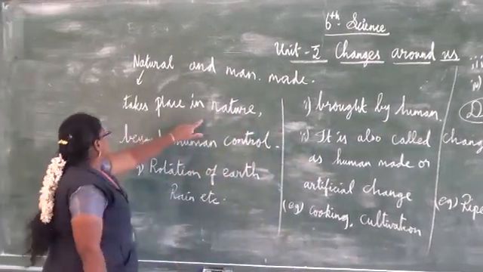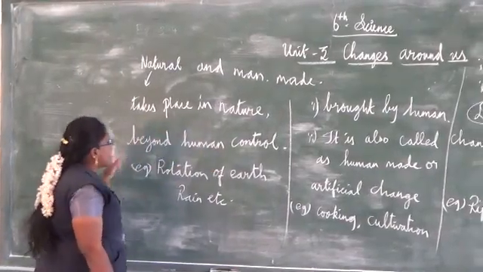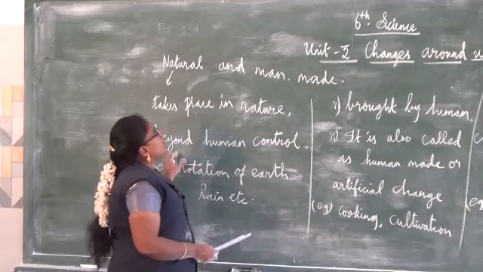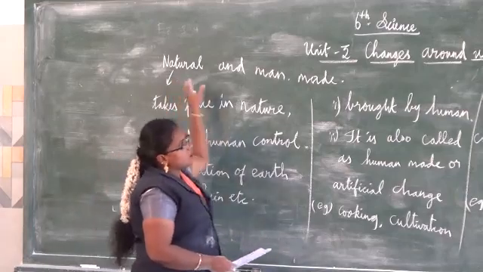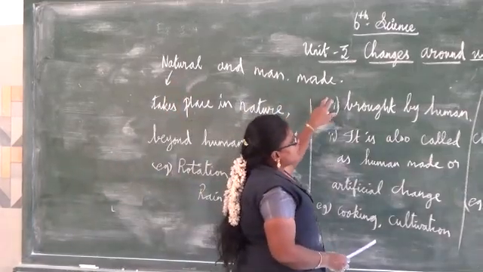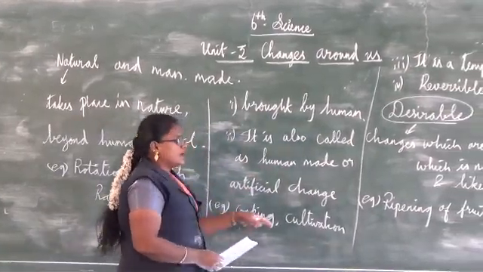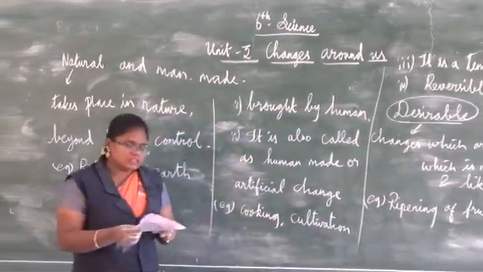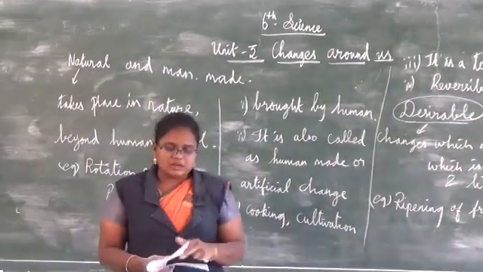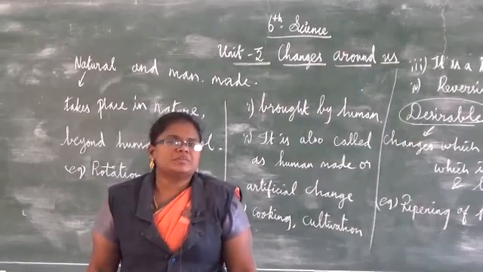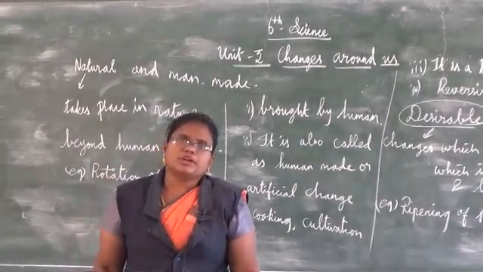So, natural changes take place in nature beyond human control. Example, rotation of earth and rain, etc. Next, man-made changes are brought by humans, also called human-made or artificial. Example, cooking and cultivation. These are the changes we had seen in this lesson. So, we are winding up this lesson with this. Remaining examples you go through. Thank you.